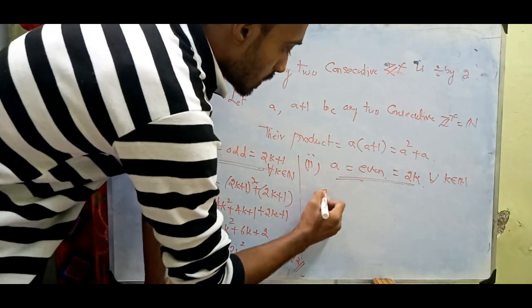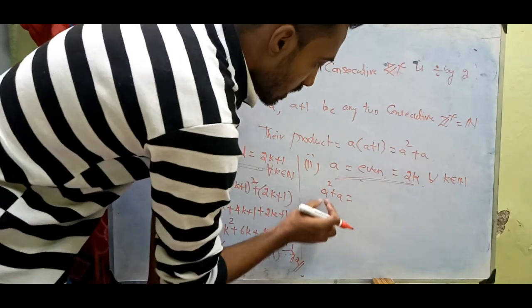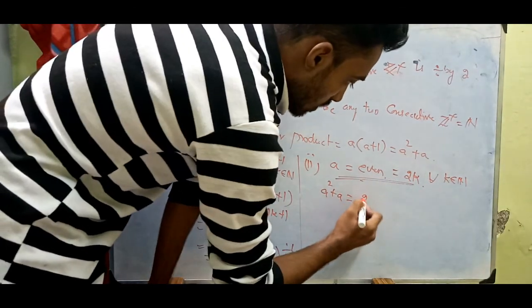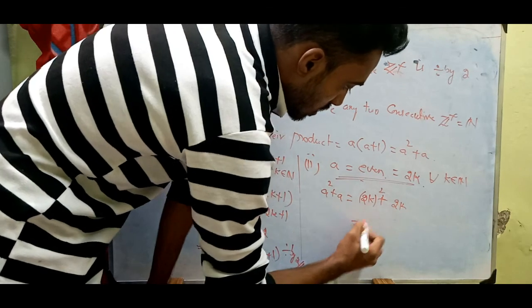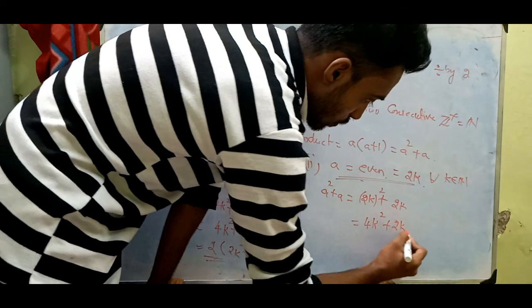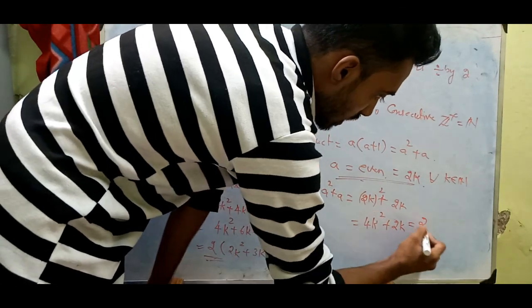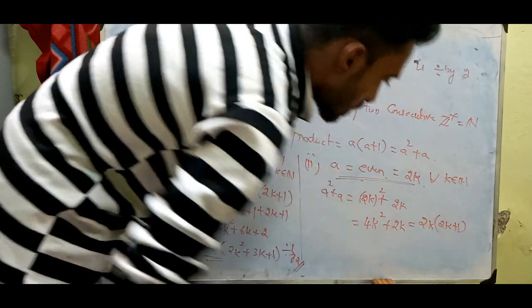And what about the even case? What is the product? A square plus a, and we substitute a as 2k. So 2k whole square plus 2k. 2k whole square is 4k square plus 2k. If you take 2k outside, it will look like 2k times 2k plus 1.